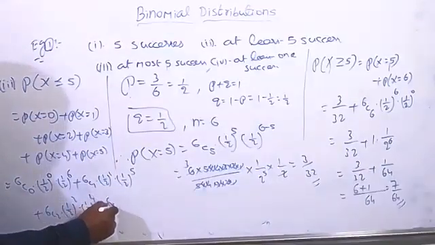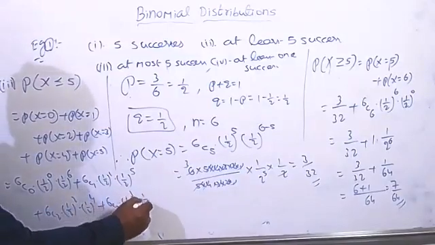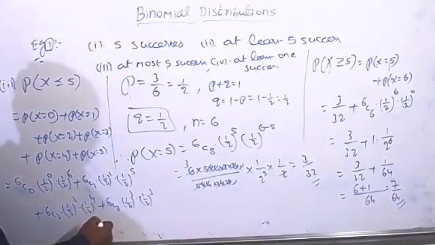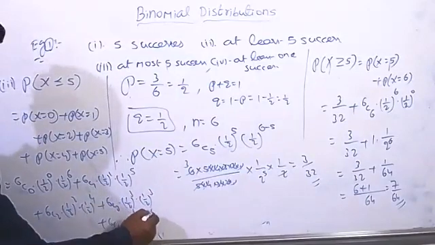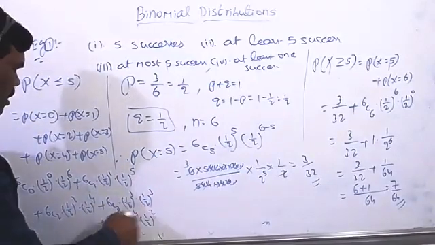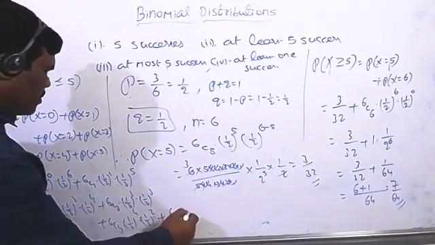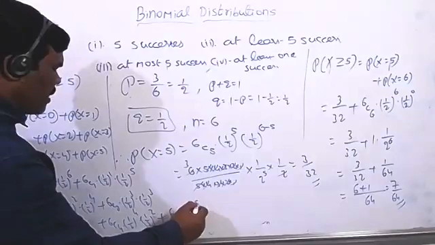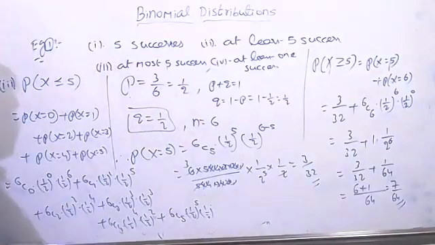Plus 6C3 into (1/2)^3 into (1/2)^3. Plus 6C4 into (1/2)^4 into (1/2)^(6-4) = 2. Plus 6C5 into (1/2)^5 into (1/2). But no need to get any confusion, you can see it clearly now.